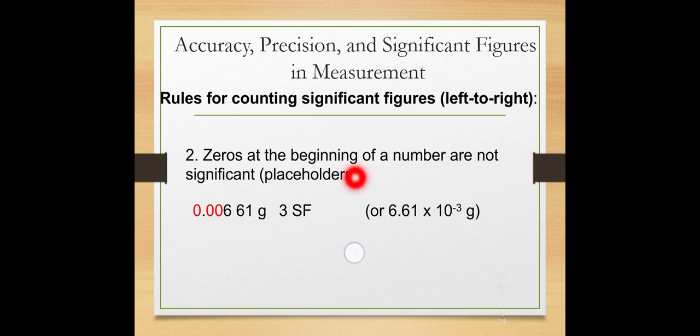Rule number 2: zeros at the beginning of a number are not significant, because they are placeholders, for distance purposes. So these zeros are not significant. They have no value, so you can ignore them, and there are 3 significant figures. You can convert this value into scientific notation, and then you realize that there are 3 significant figures.